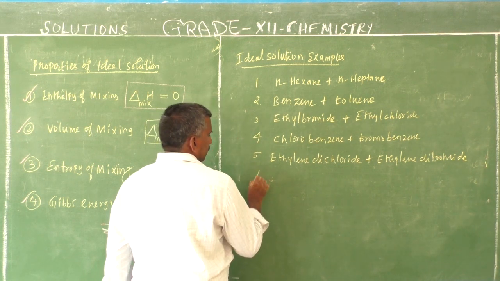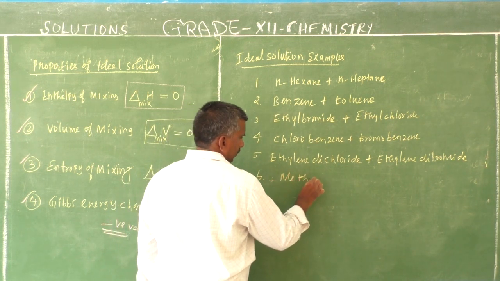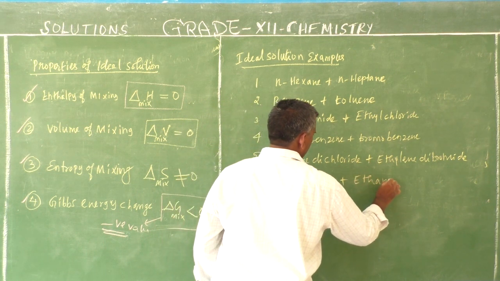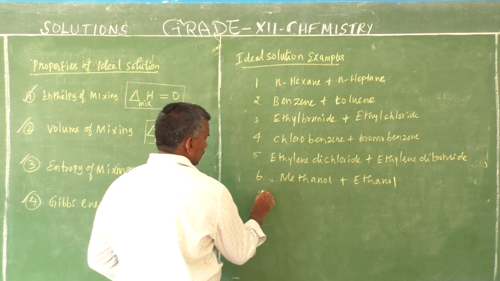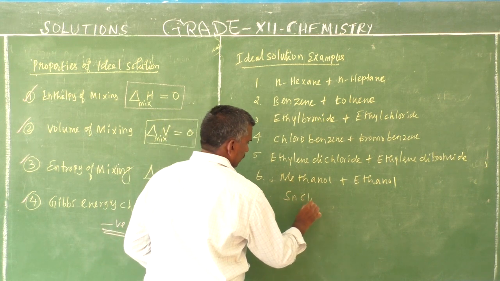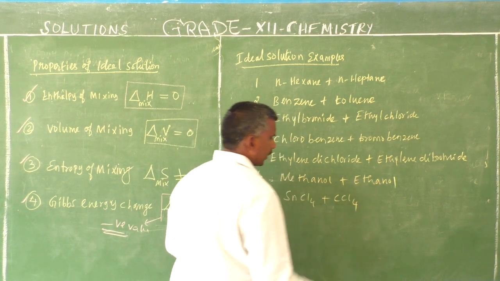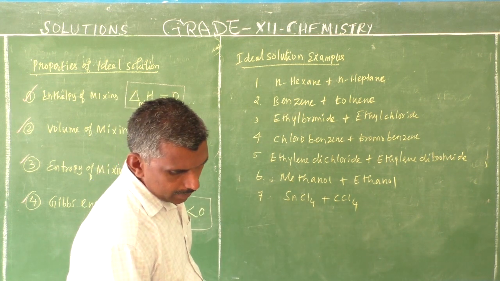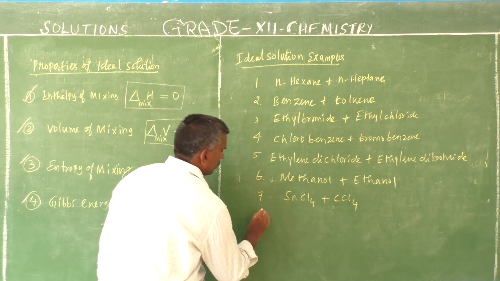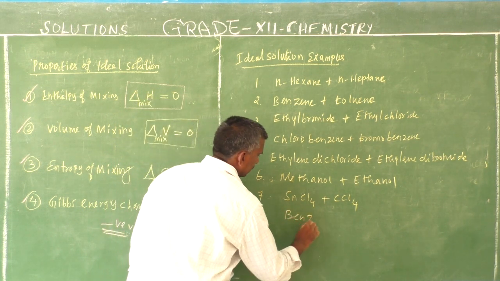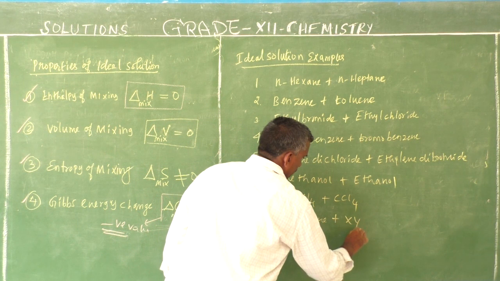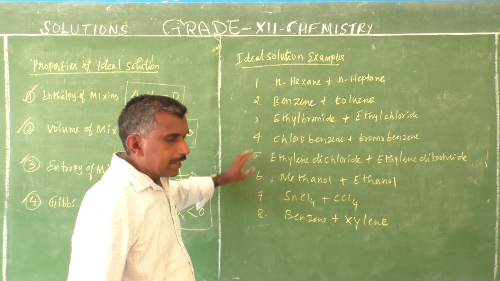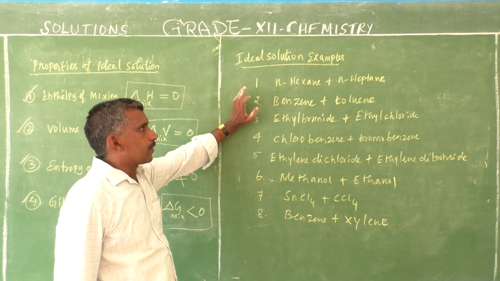Sixth, methanol plus ethanol. And seventh, tin tetrachloride plus carbon tetrachloride. So 7 examples. And 8th example, benzene and cyanide. So, 8 examples, please write them down, it's very important.